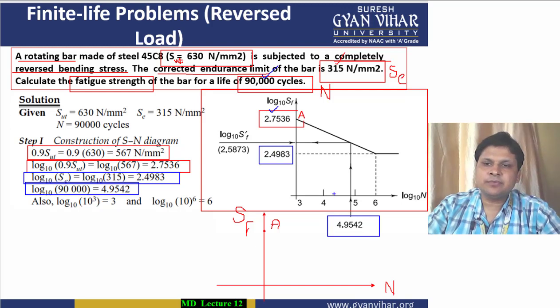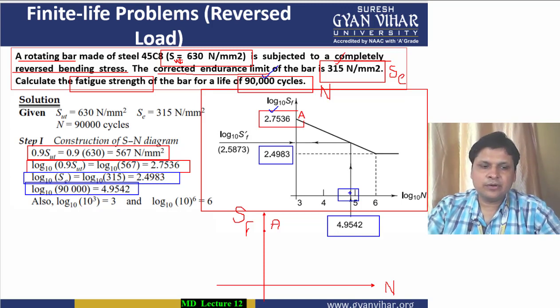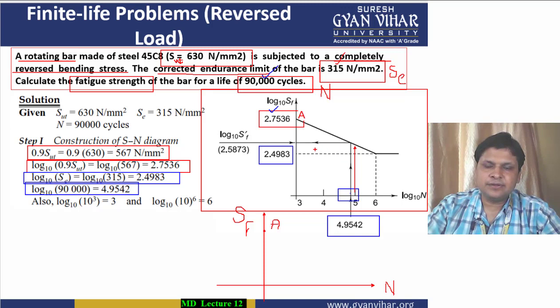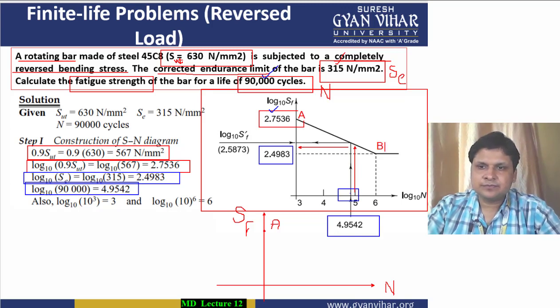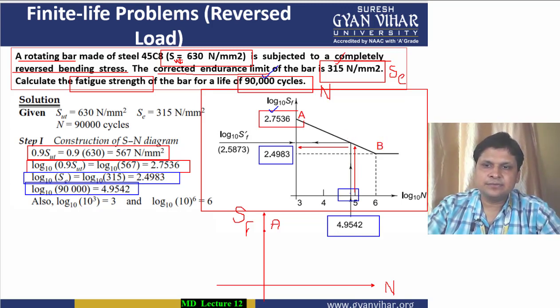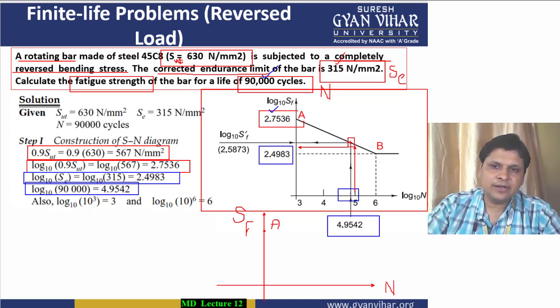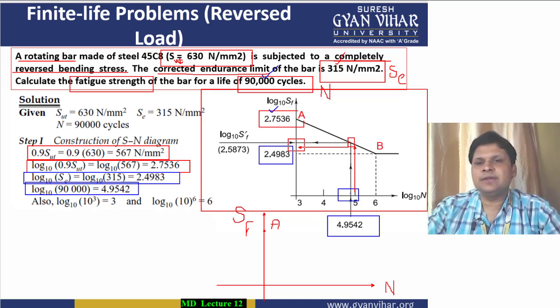Now corresponding to this particular point, what I will do, from here I will draw a vertical line in this way, and then a horizontal line wherever it strikes this line AB. All right, so here it is striking, so at this corresponding point I will draw a vertical line and find what is the stress value here at this point.